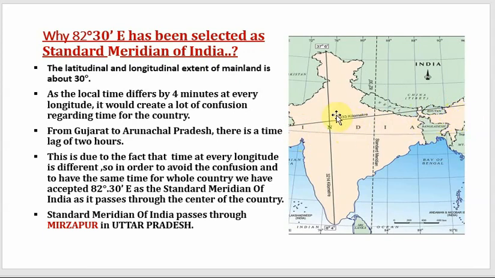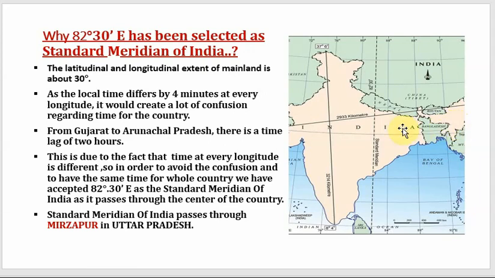Alright, so as you start moving from west to east, the time starts changing. This time gap is not very much, as at every longitude there is a time gap of 4 minutes, but as you move from west to east, this time gap becomes 2 hours.